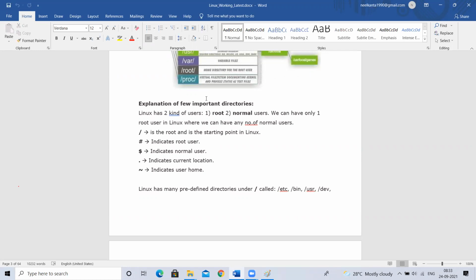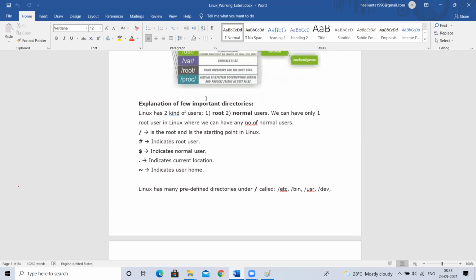Like that, if you create any operating system, even a virtual machine on your laptop, and install Red Hat or any other Linux operating system, there will be two types of users. One is called the root user, and the other is called normal users.